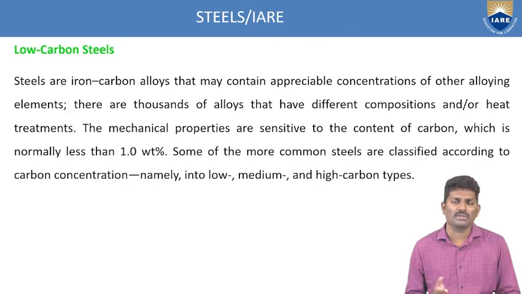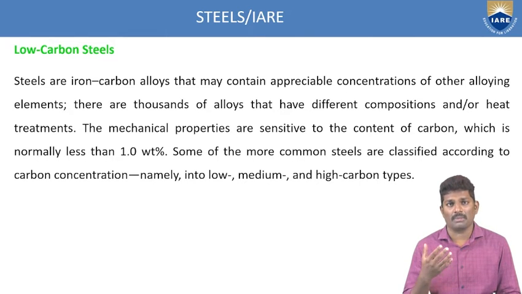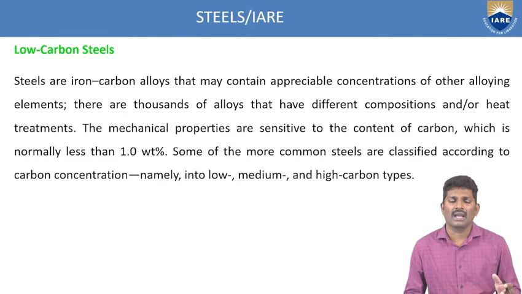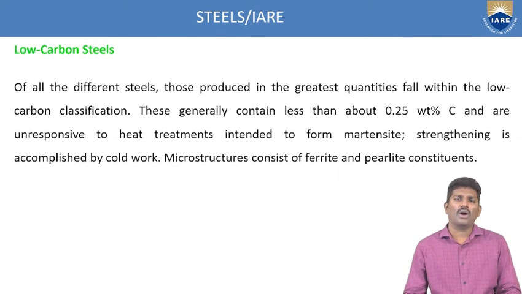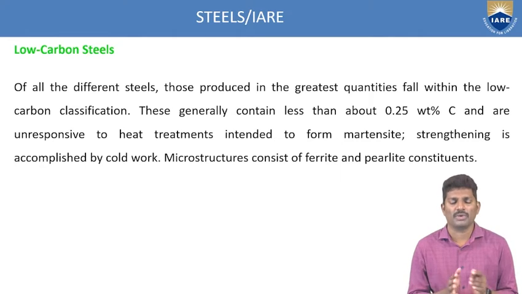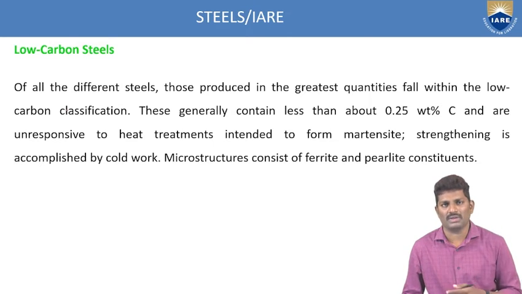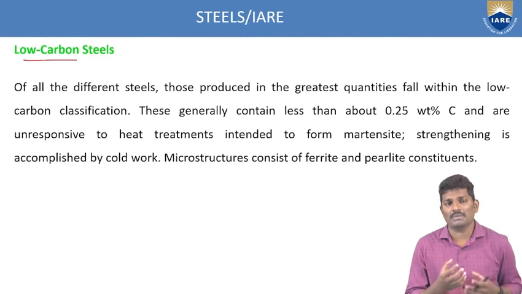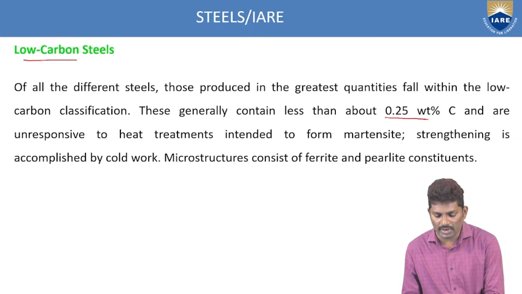So if you go with the low carbon, what is the range of this low carbon? Steels are iron-carbon alloys that may contain appreciable concentrations of other elements. The mechanical properties are very sensitive in this case, and we have a very small percentage of carbon. Of all the different steels, those produced in the greatest quantity fall in the low carbon classification. As the name itself says, low carbon means a very small percentage of carbon, which is about 0.2 weight percent.